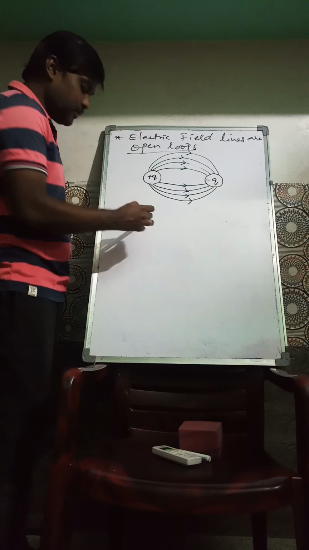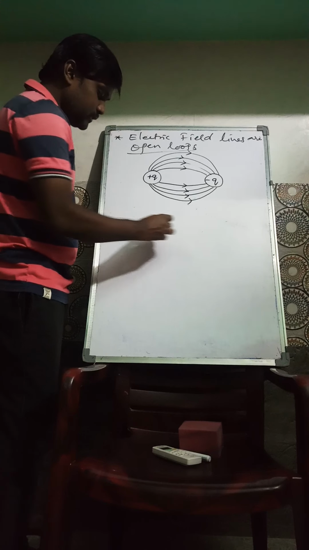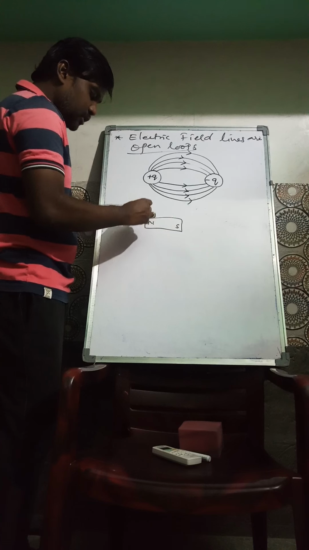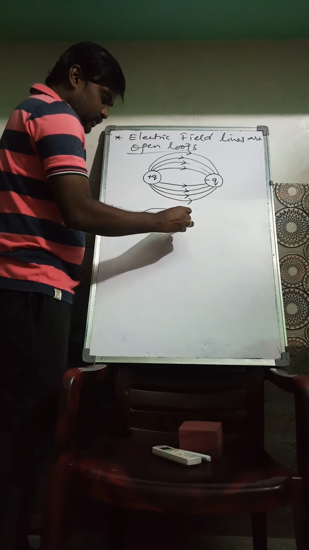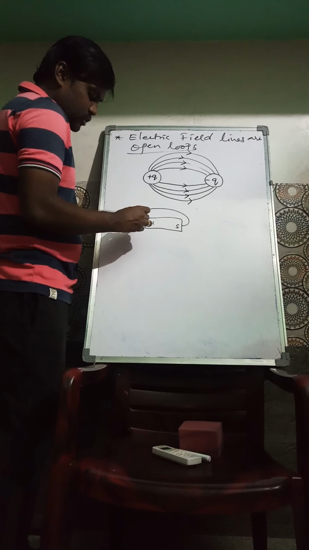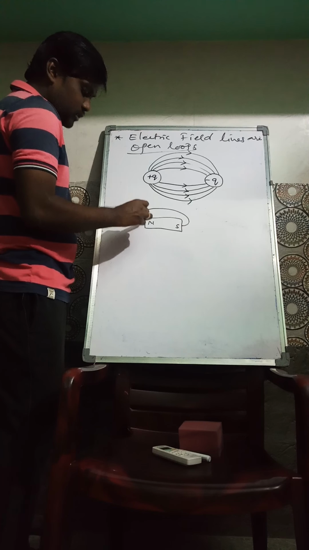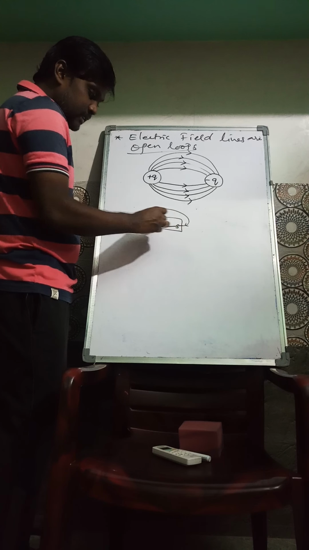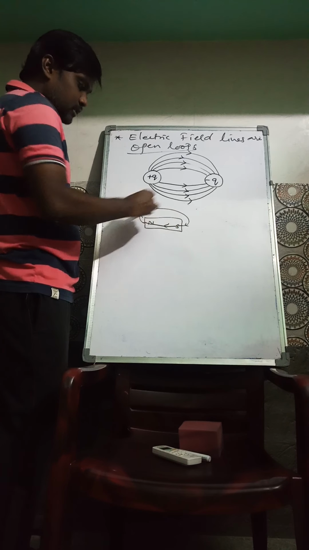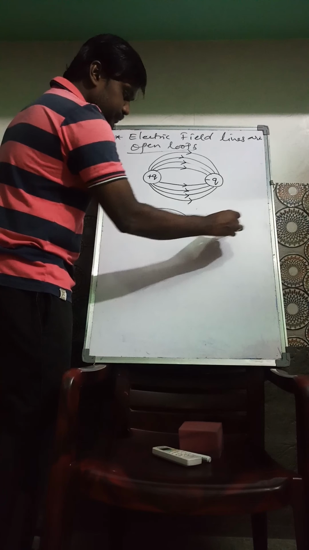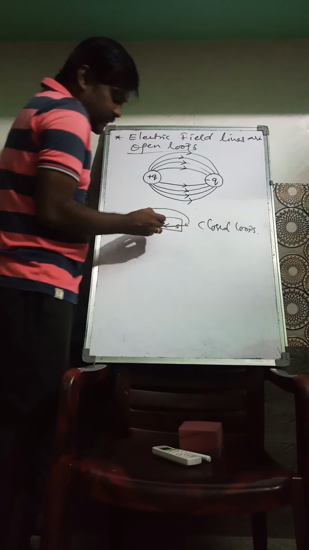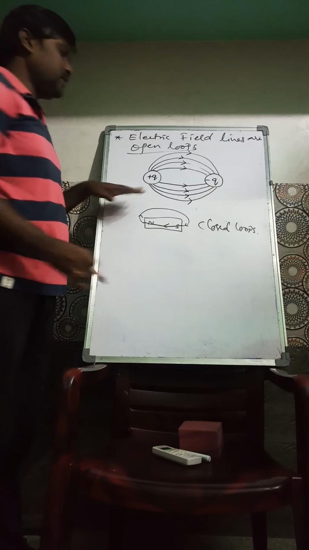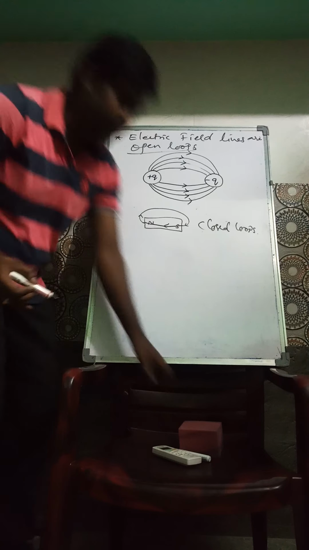Whereas, suppose you take a magnet, the lines come out of the north pole, enter into the south pole, and again inside also from south to north. These are all closed loops. Magnetic lines of force are closed loops, whereas electric lines of force are open loops. This is a very important point.